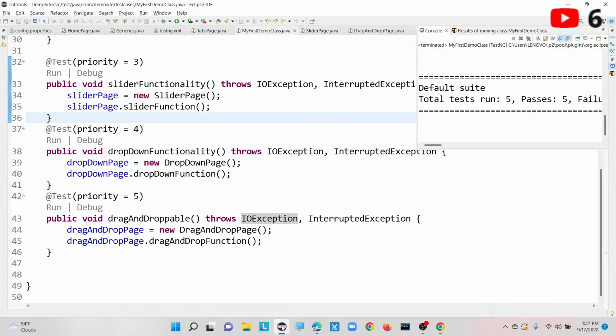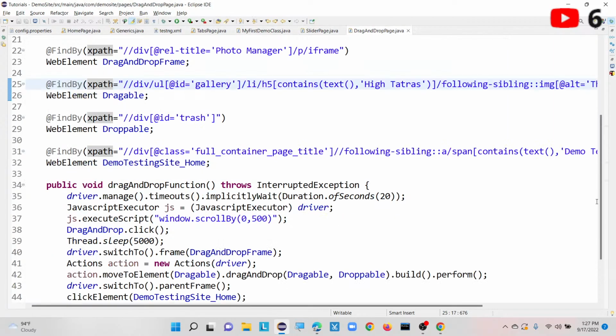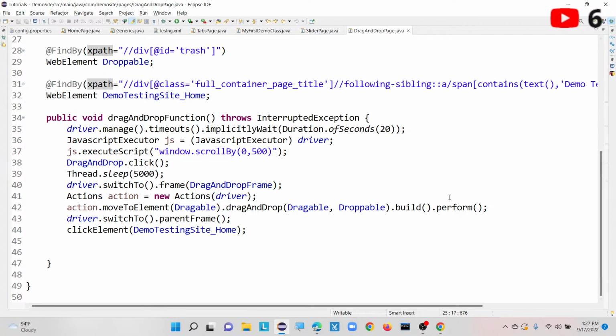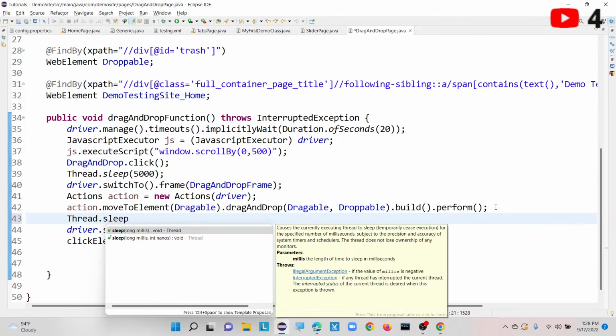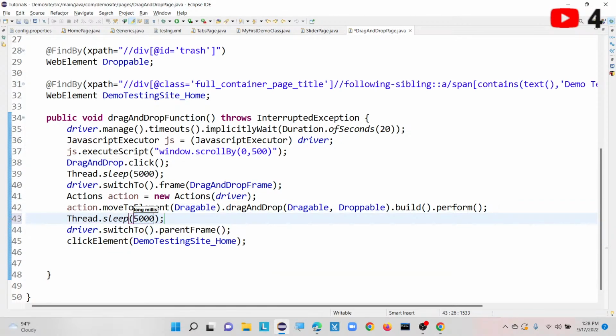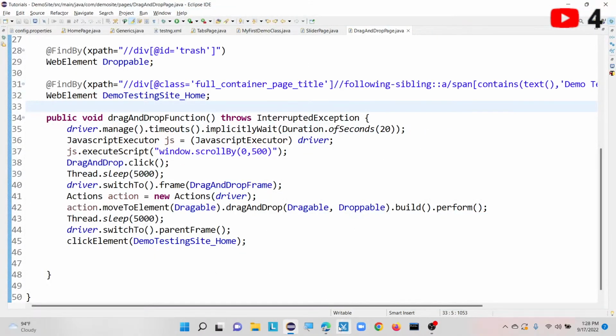So how I did this, I will wait for some more seconds for our reference, whether it is moving or not, we are not able to understand. So that's why I will add thread dot sleep here, just for practice. Don't think in a negative way about why I am using so many thread dot sleeps. I am using them only for understanding, so that you can also see how it is working. Apart from that, nothing else is there.